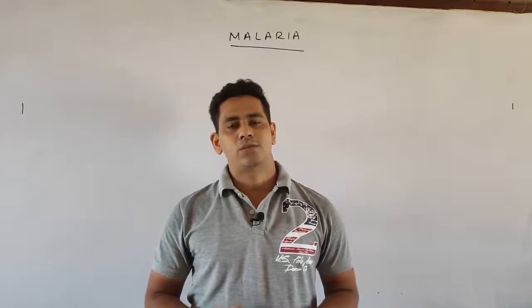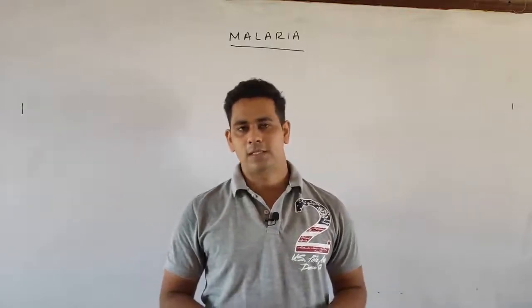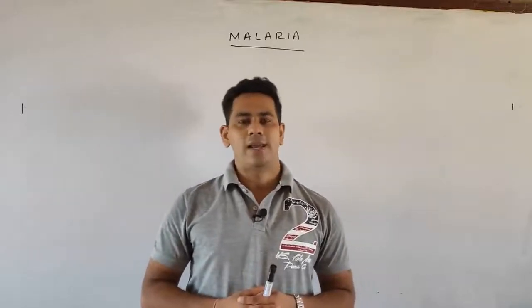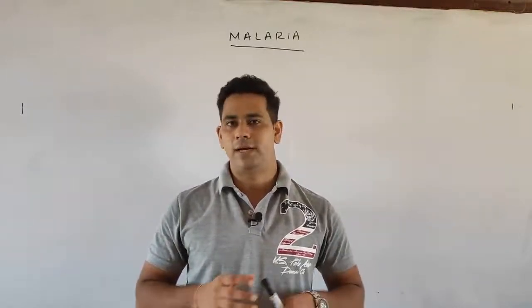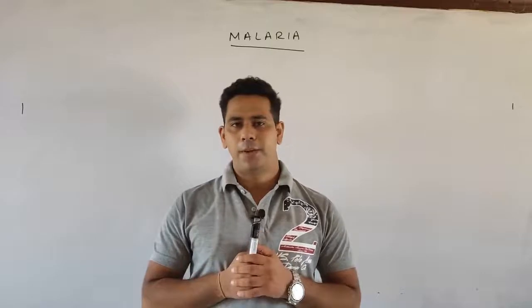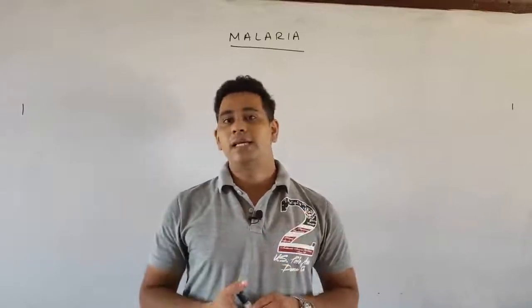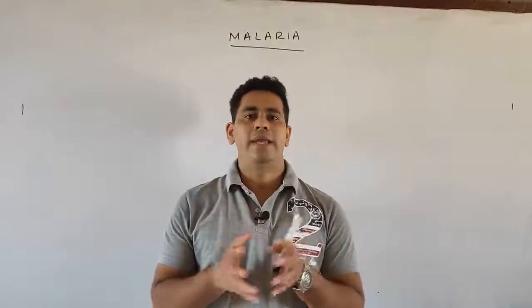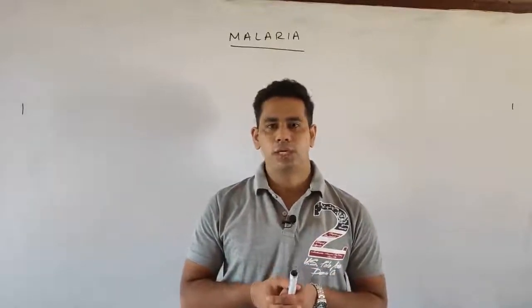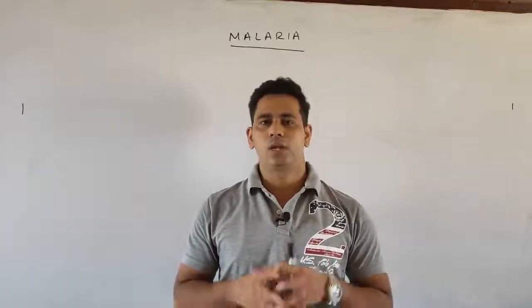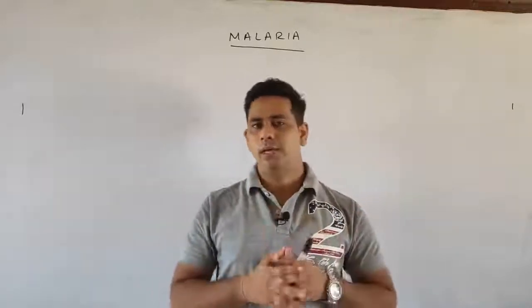In the previous class we discussed filariasis. It is an important disease of health and disease. Filariasis is also known as elephantiasis. It is caused by the nematode parasite generally called Wuchereria bancrofti. It is digenetic in nature, meaning it requires two hosts for completing its life cycle. The primary host is the human and the secondary host is the female mosquito. Also we discussed the complete life cycle.